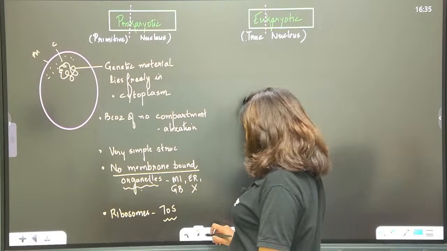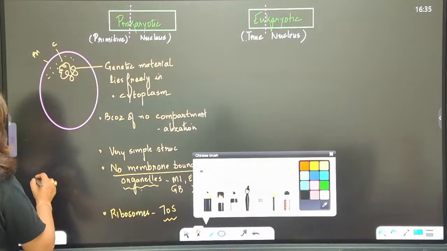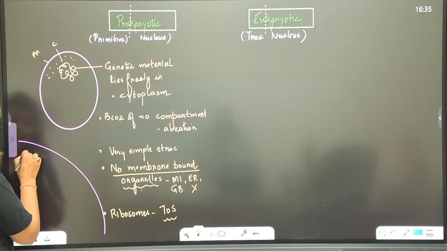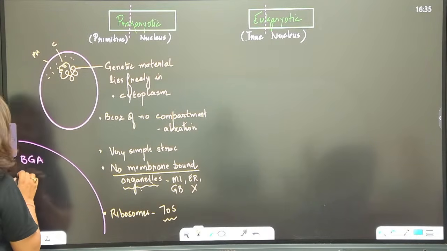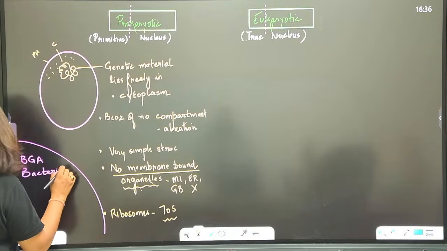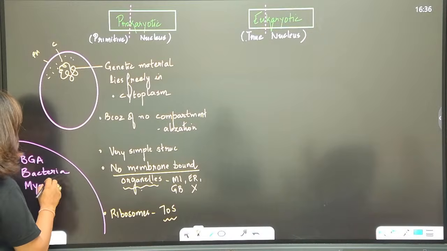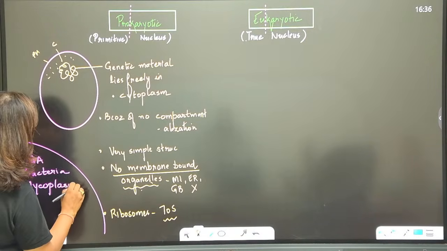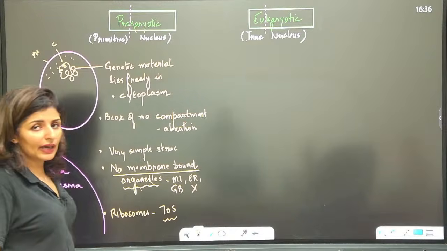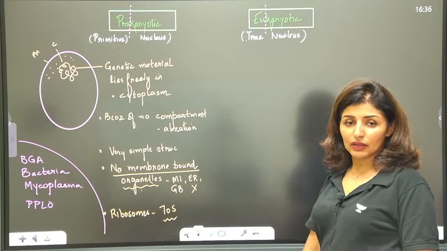Now what is all included under the category of prokaryotes? So when we say prokaryotes, it includes your blue-green algae, right? Then it includes bacteria, the eubacteria, right? Then mycoplasma, eubacteria as well as archaebacteria, mycoplasma and PPLO, pleuropneumonia like organism, all are included in the category of prokaryotes. Is that clear? So these are the organisms.